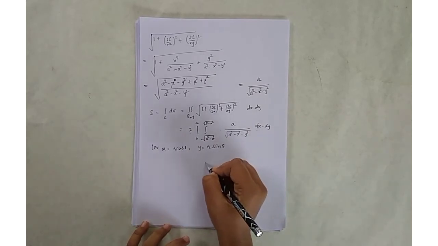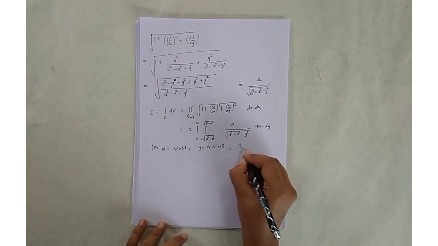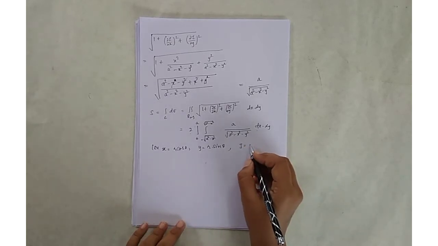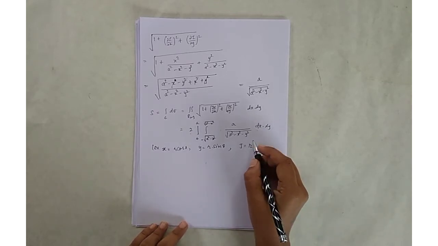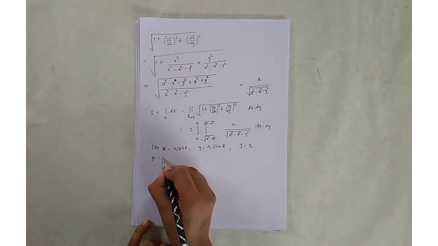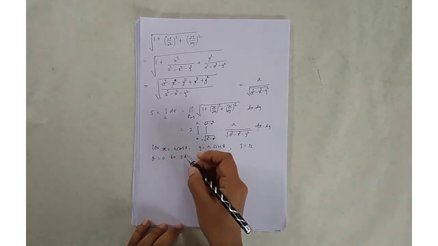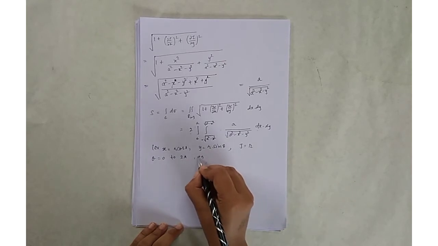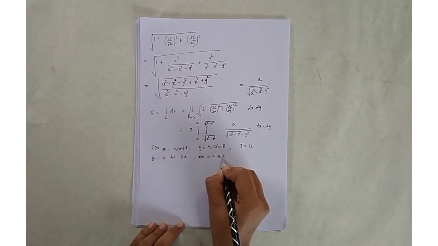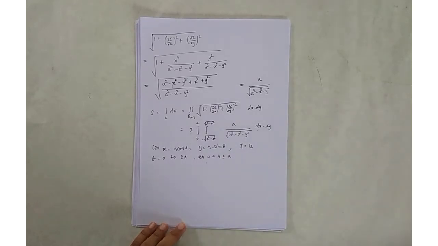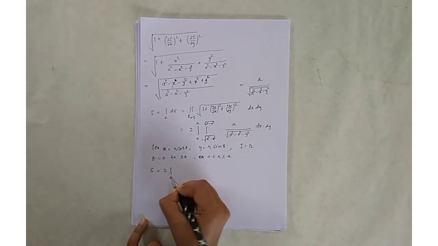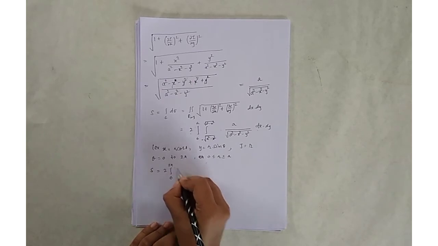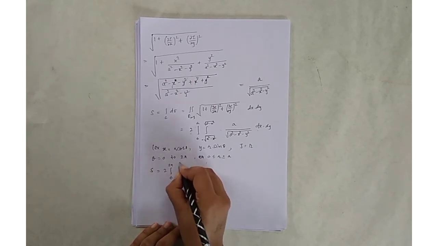So convert this into polar form, and here you know that the value of Jacobian J is r, and the value of theta is 0 to 2 pi, and r is in between 0 to the radius, that is a. So put all this value in my integration. So S is equal to 2 times integral 0 to 2 pi, and second integration with limit 0 to a.